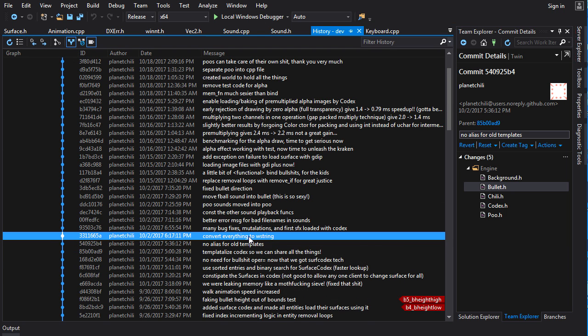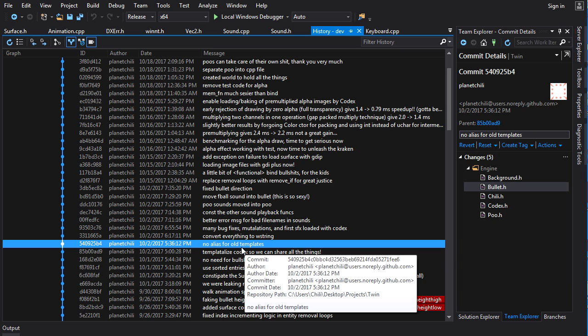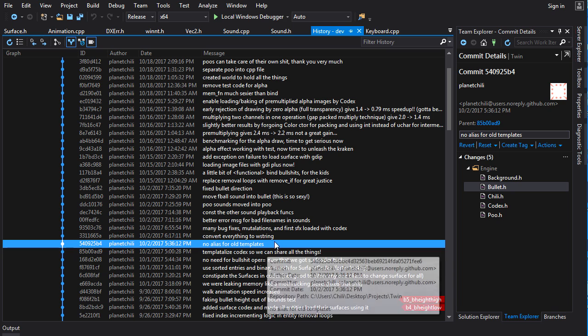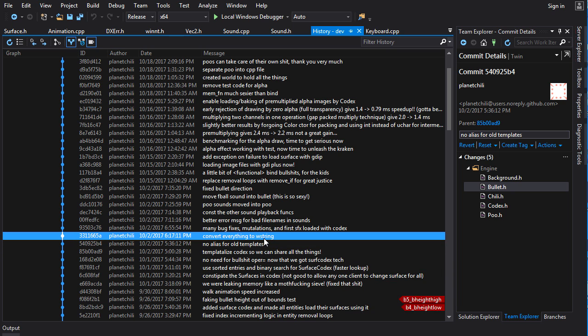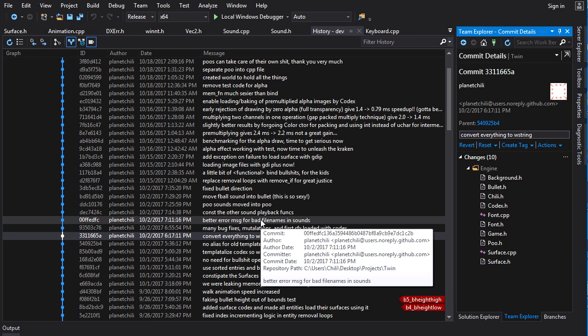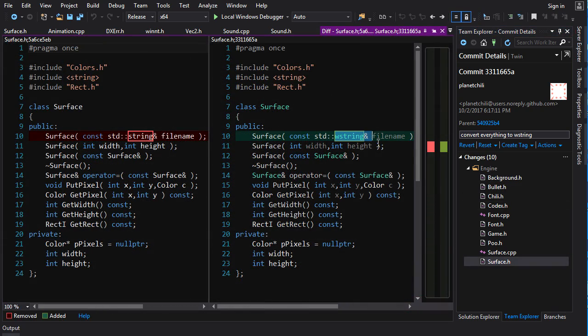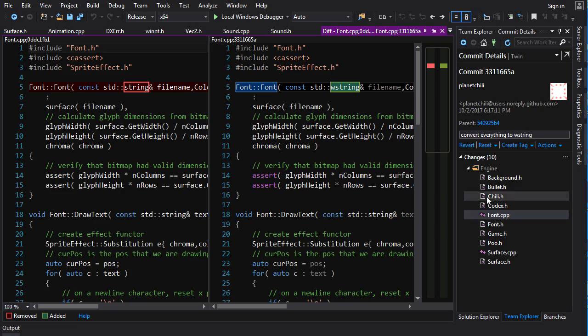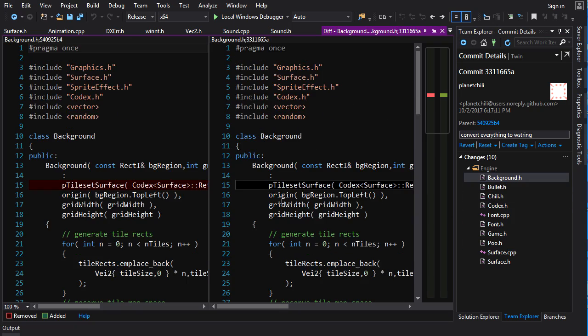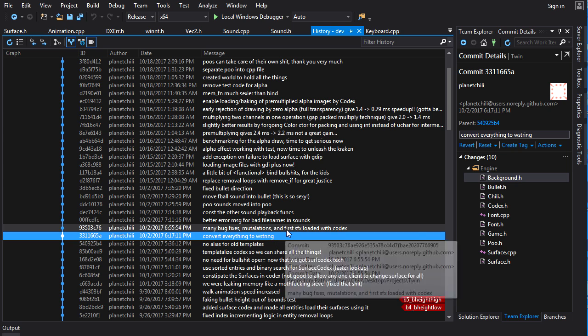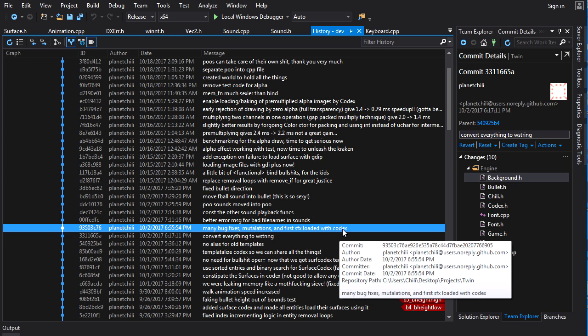And next thing I want to do, basically, I want to have all of my sounds and all of my sound effects using the codex, right? Now, my sounds and my sound effects, we load them with W string, but surfaces, those are working on narrow strings. So I want to make everything the same, and I had to convert everything over to W string. So I sanitized my code. I got rid of all the narrow strings. So obviously stuff like surface is going to be W string now. Font is working with W string. All these things have been converted over to W string. And once I did that, I was ready to load my first sound effects with the codex.